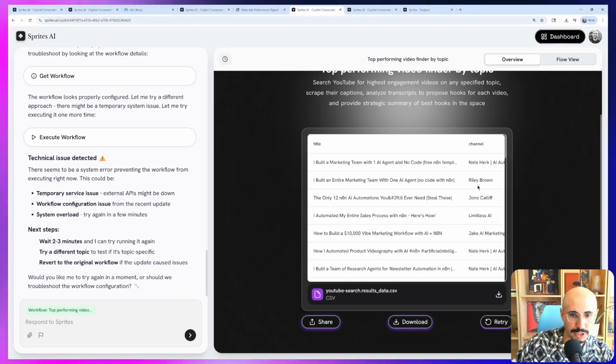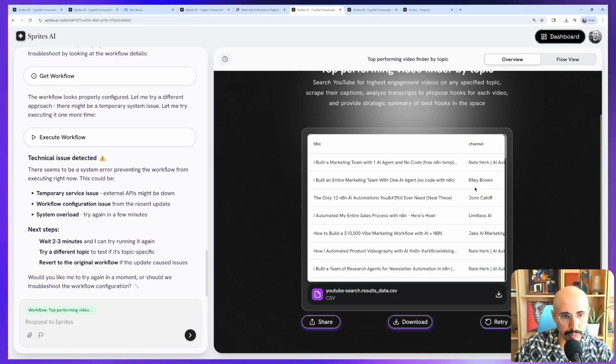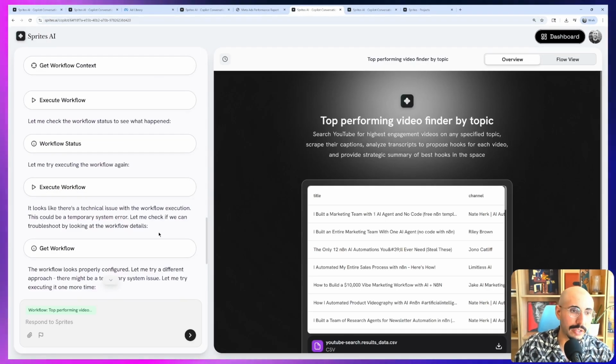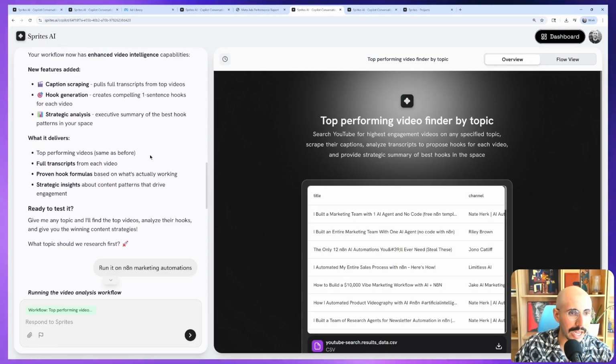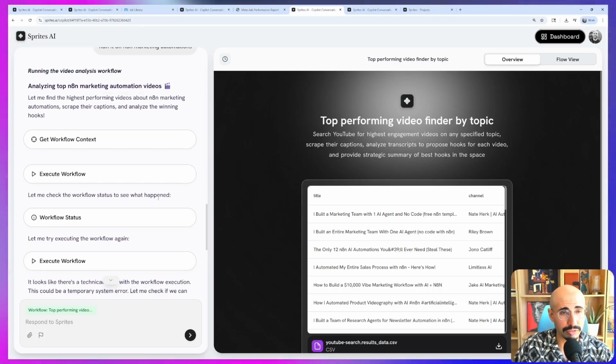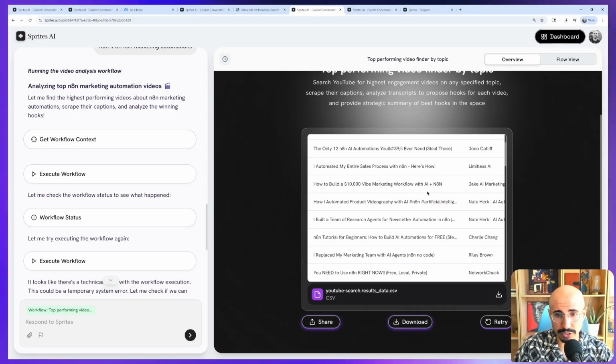In our space, which is marketing automation or marketing AI, we overlap with a bunch of products, not necessarily directly, but I can just clone these one shot, right? So I run the search, I know a bunch of people are marketing N8N specifically for marketing automations. So I'm going to use hooks from those videos for my future webinars. So I run this workflow. It pulls a bunch of stuff for me.